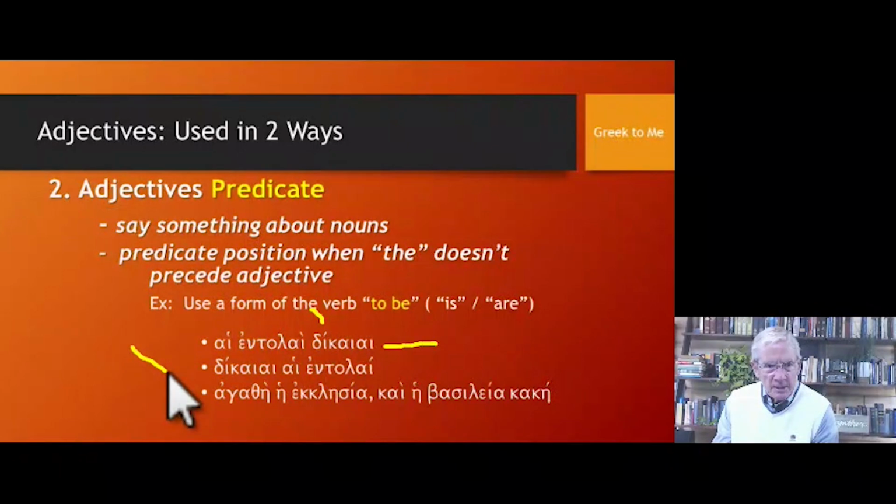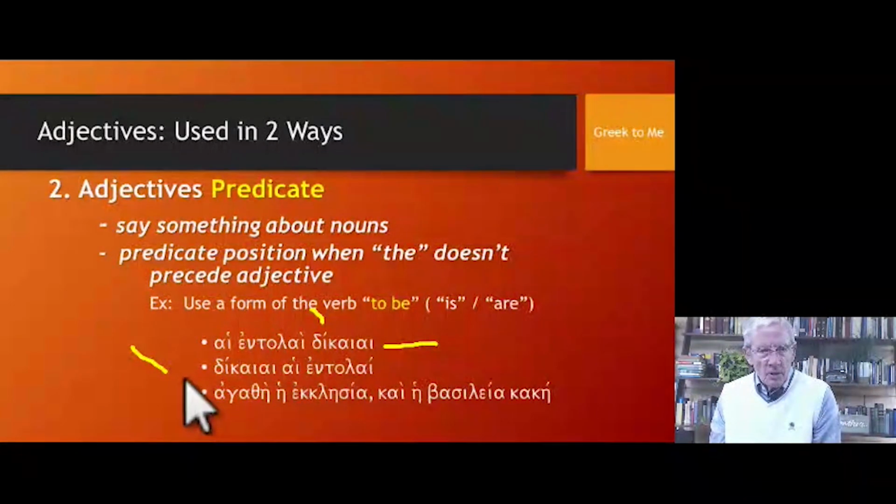Look at the second example here. Dikai, hai entolai. Same parsing. Notice the position of the adjective. Is there an article before dikai? That's our adjective? No. So here we supply again a form of the verb to be. And it would be translated the same way. The commandments are righteous.